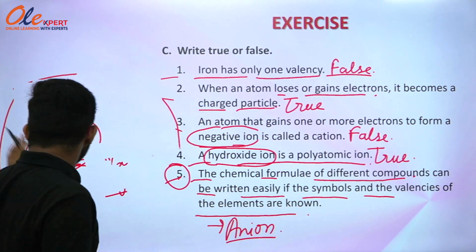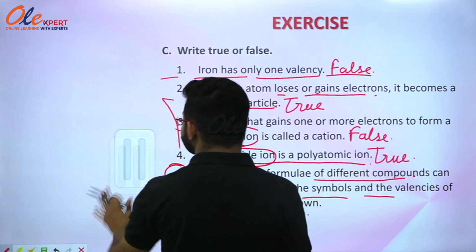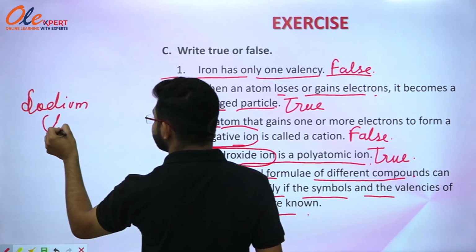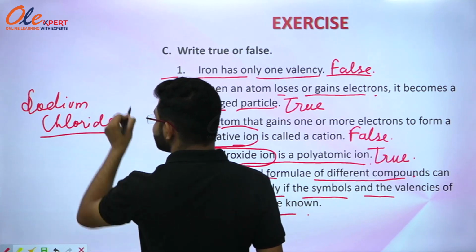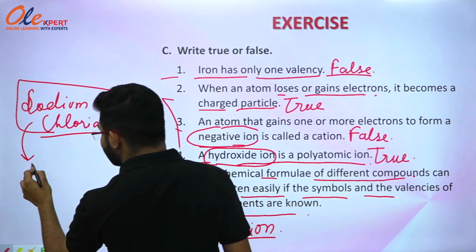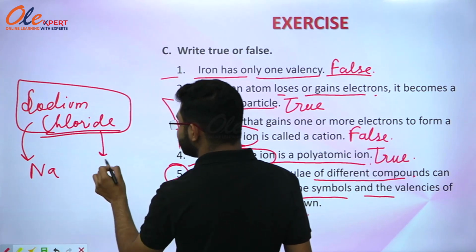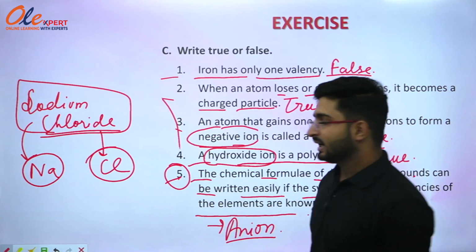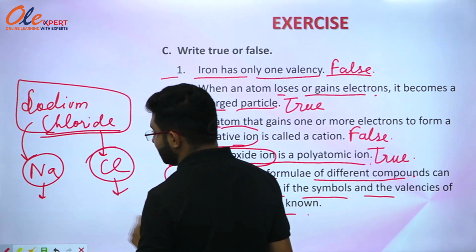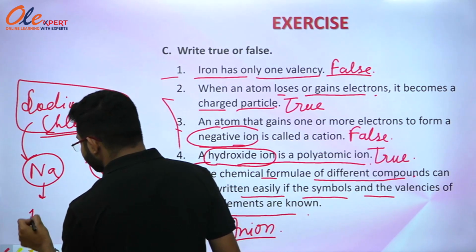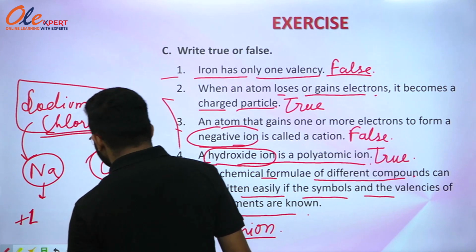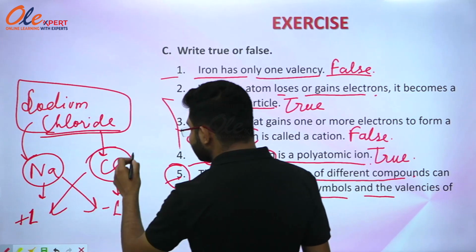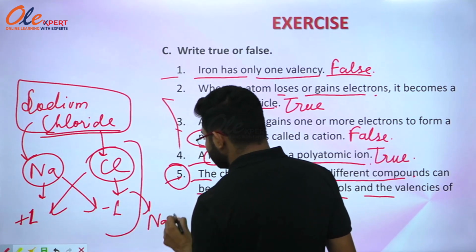Exactly, it's correct statement, but let me just elaborate it further. If I want to write the formula of sodium chloride, so what should be known? The symbol of sodium is Na and the symbol for chlorine will be Cl. So firstly, we should know the symbols of the element and then we should consider the valency as well. So valency for sodium is 1, or we can say the charge for sodium is +1 and the charge for chlorine is -1. When they just interchange their charges or valencies, they will form a compound NaCl.